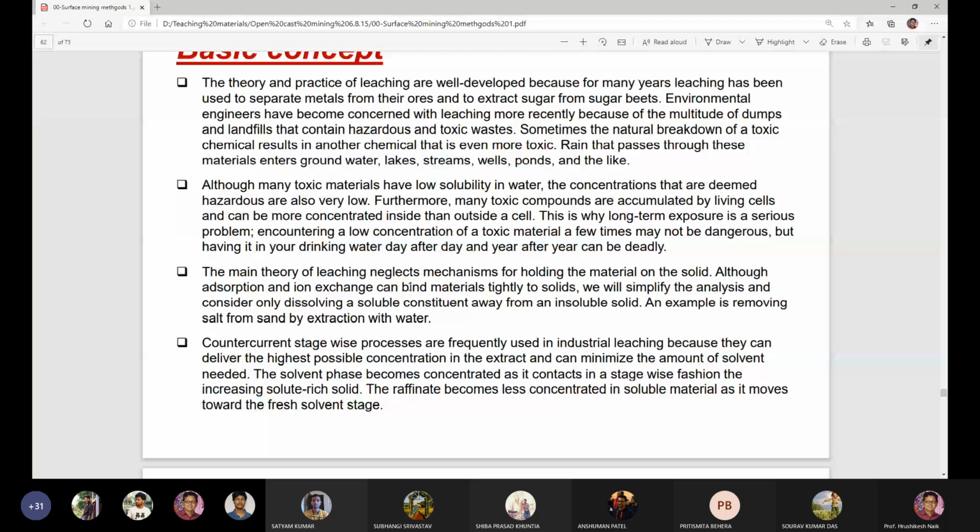Some types of minerals may react with water and be converted to some other type of material.